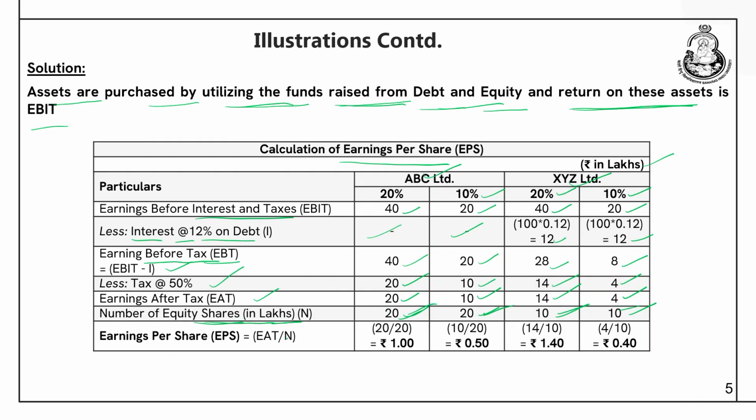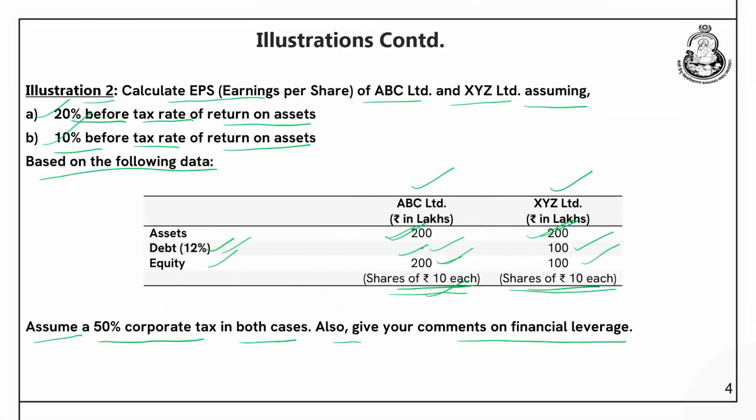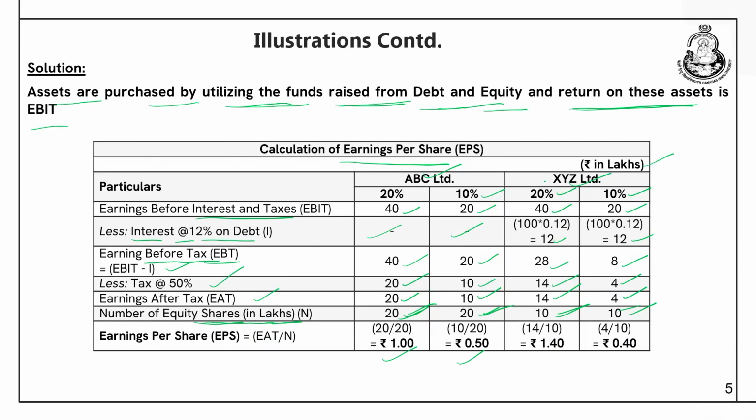Okay. Now, earnings per share is earnings after taxes, and you divide this by the number of equity shares. So, for ABC Limited you get this as 1 when that is 20% and 0.50 when there is 10% before tax rate of return. Similarly, for XYZ Limited when there is 20% return, it is 1.40, when it is 10% return it is 0.40, right.